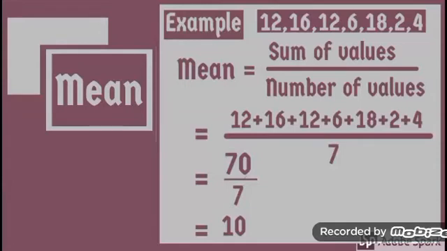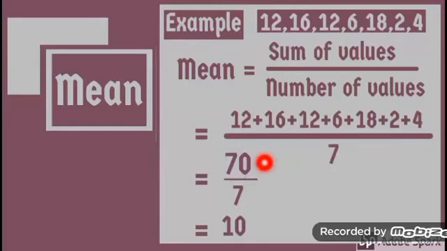To find out the mean, first of all, we will write the formula of mean, that is sum of values divided by number of values. To find out the sum of values, we will add all these values, and to find out the number of values, we will count all these values. There are 7 values in this data.